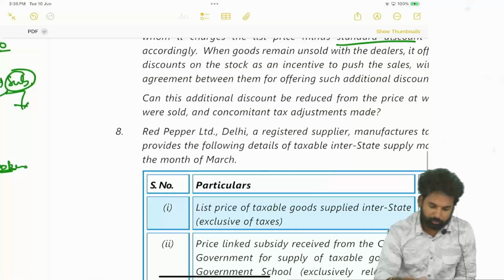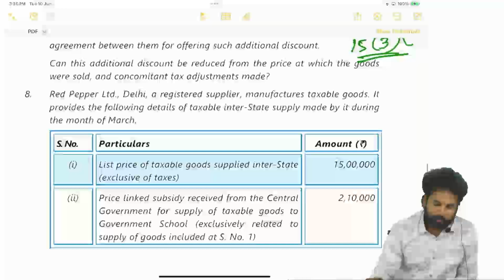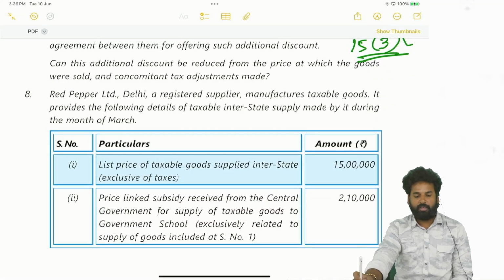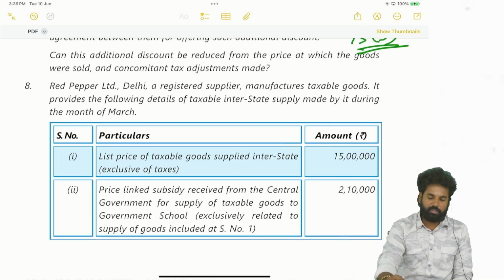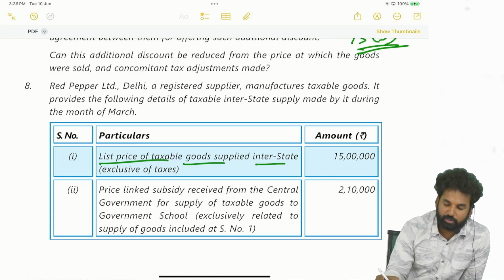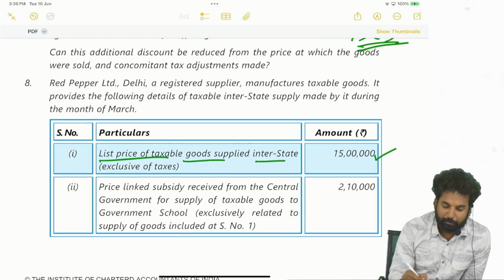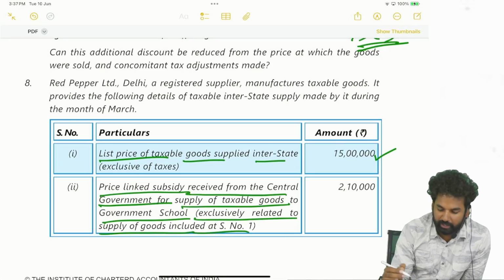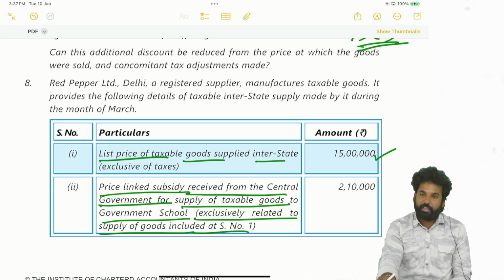Okay. Next, Red Pepper Limited, Delhi, a registered supplier, manufactures taxable goods. It provides the following details of the taxable interstate supply made by it during the month of March. List price of the taxable goods supplied interstate, exclusive of taxes, is 15 lakhs. Price linked subsidy received from the central government for supply of the taxable goods to the government school, exclusively relating to supply of goods included at serial number 1, is 2,10,000.